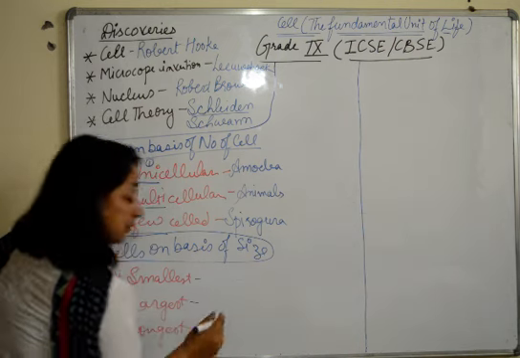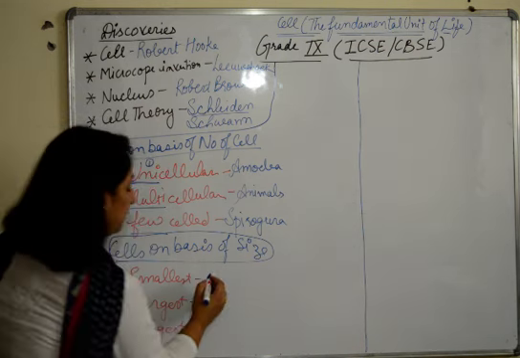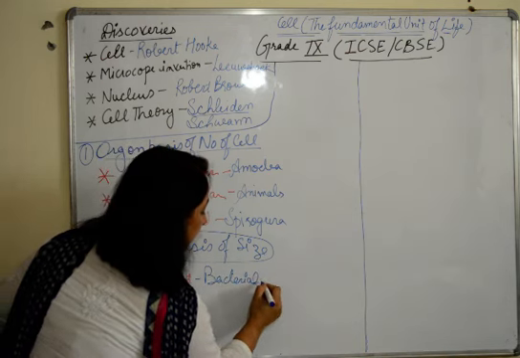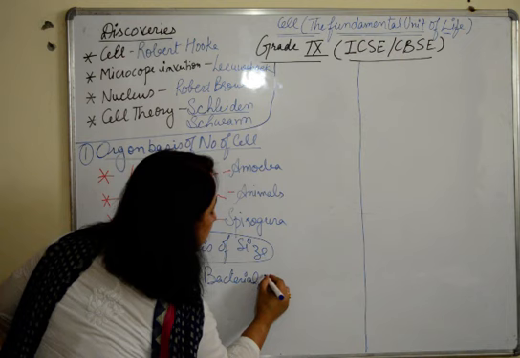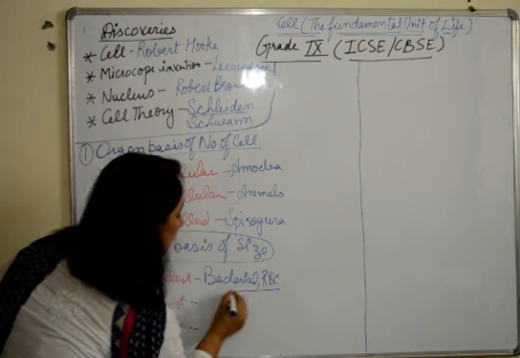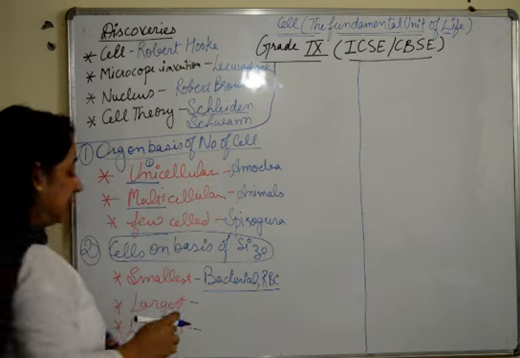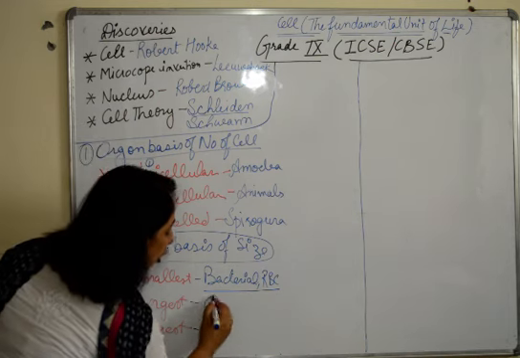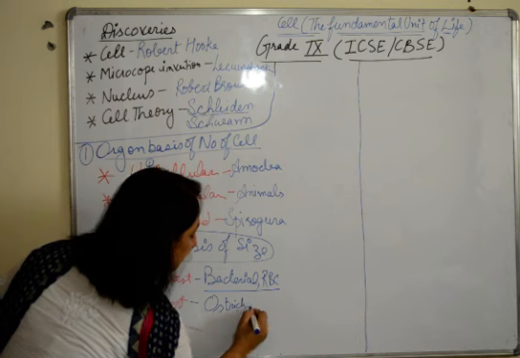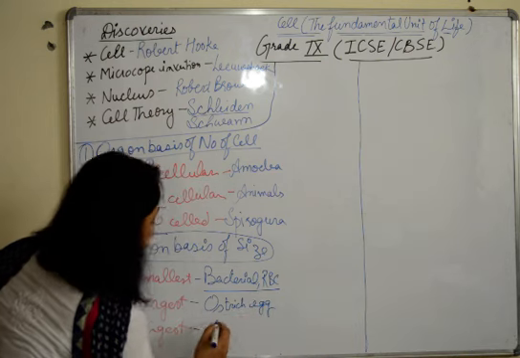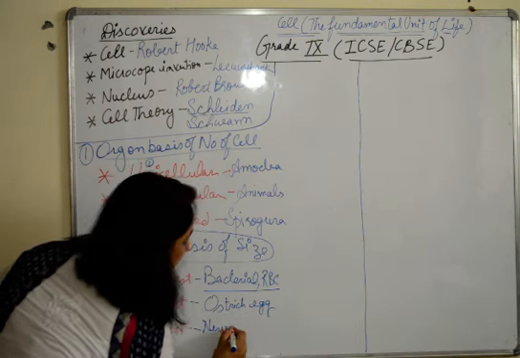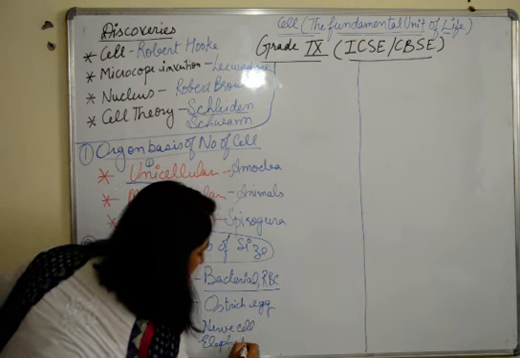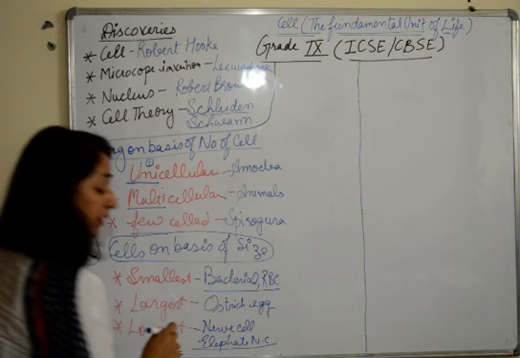Smallest, inside which many bacterial cells. Even the RBCs of our body will also be considered because they are also cells. Largest, bigger, ostrich egg. Longest, nerve cell, and to be more specific, elephant's nerve cell.